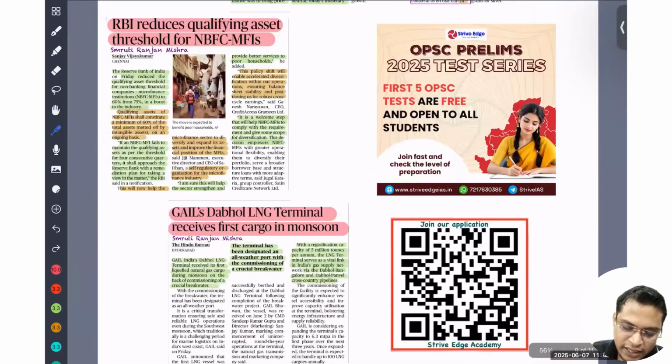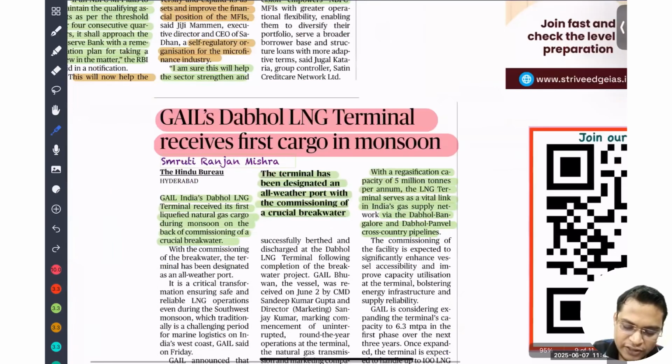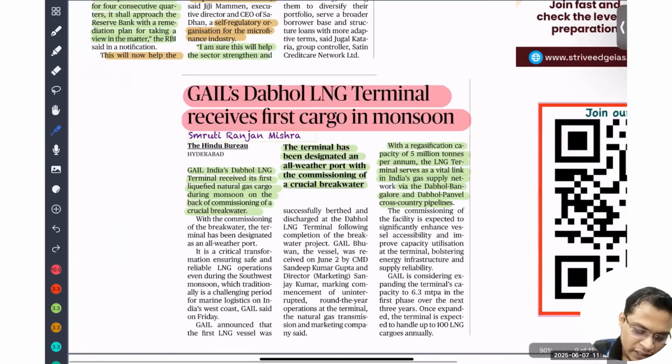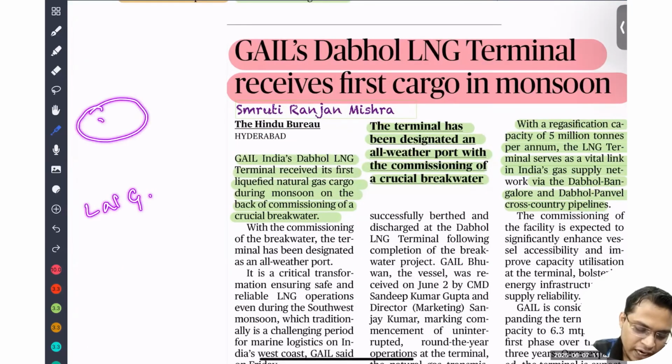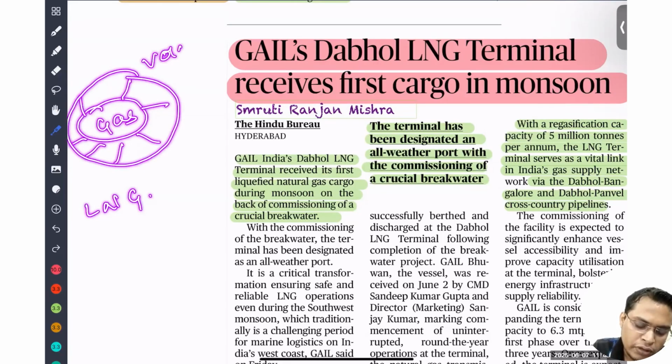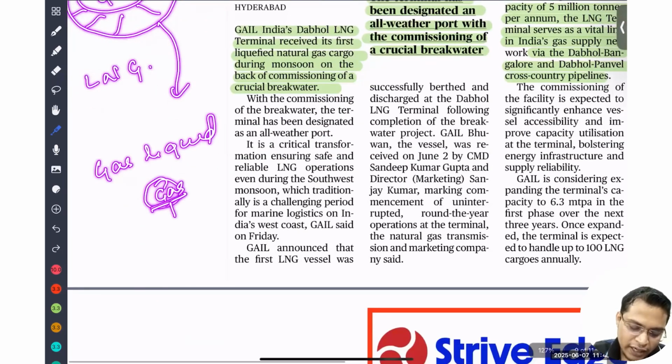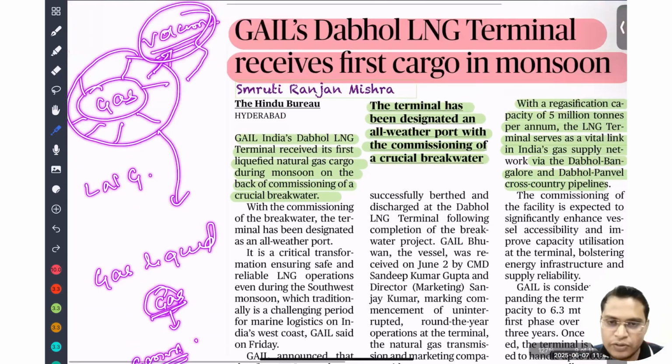Next we'll see the GAIL Dhabol LNG terminal receives its first cargo in the monsoon. Let me tell you what LNG actually is: liquefied natural gas. Gas is quite expansible, which means it takes a lot of volume. If you transport gas through a container, it will take a lot of space. But if you convert gas to liquid, it will reduce the volume. Once it is in a liquid state, we have to convert it into gas again. That is the reason we need liquefied natural gas terminals.